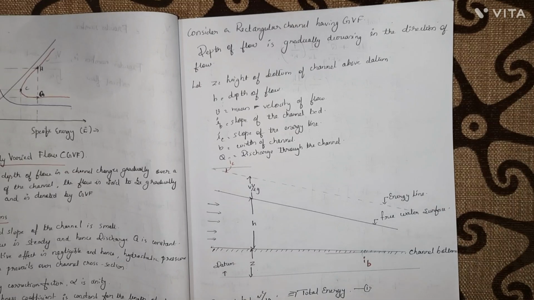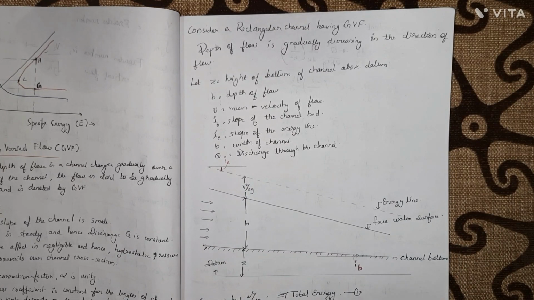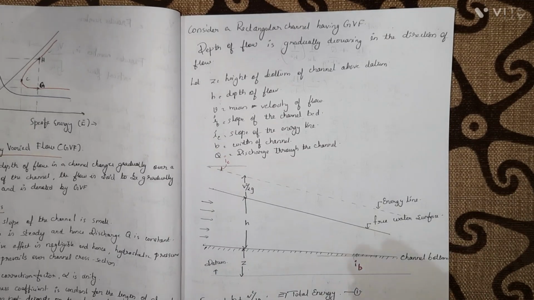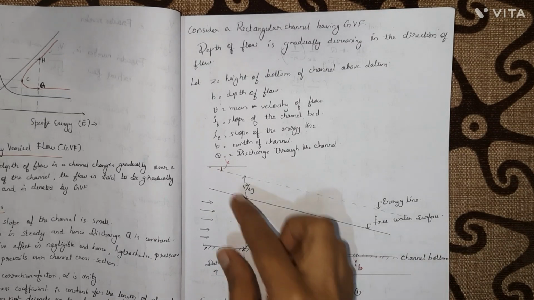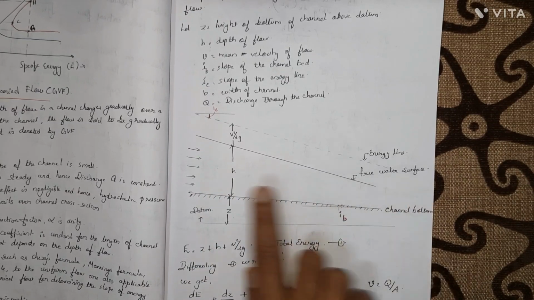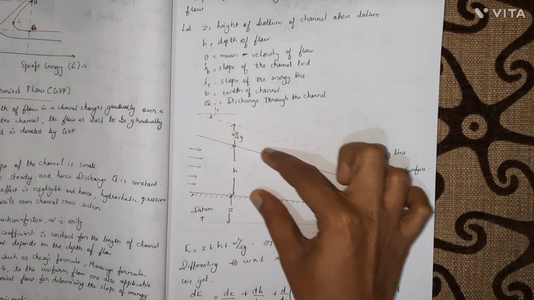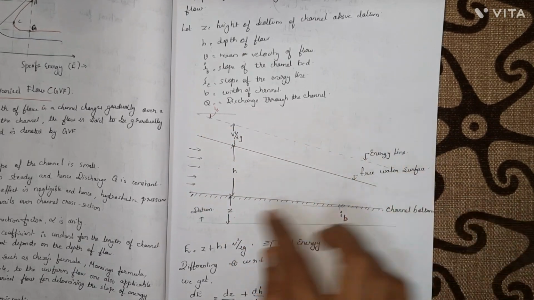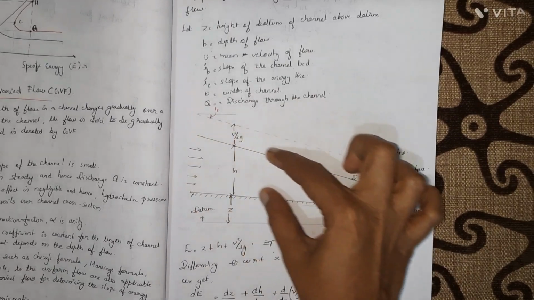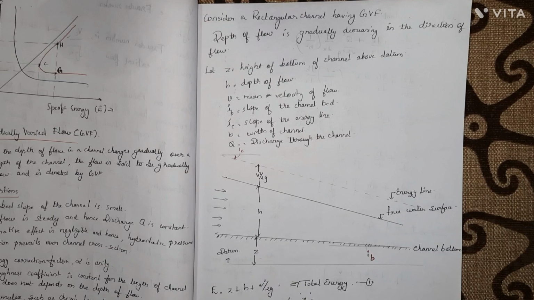Now, consider a rectangular channel having gradually varying flow. The depth of flow is gradually decreasing in the direction of flow. It has to increase or decrease, so we are taking it as the depth of flow gradually decreasing over the length of the flow. In the direction of the flow, we can see that this is the depth of flow. It is gradually decreasing. Over a long length of the channel, if the depth of flow is gradually decreasing, it is known as a gradually varied flow. Now, these are the terms.